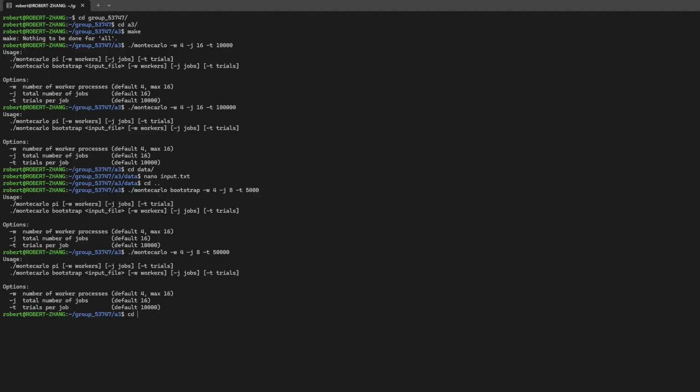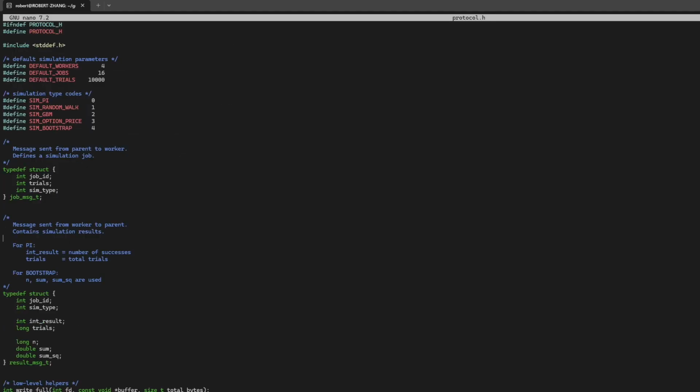There are 2 types of messages, as defined in protocol.h. The parent sends a job message_t to each worker. It contains the job ID, number of trials, and simulation type. The worker sends back a result message_t with the partial results.